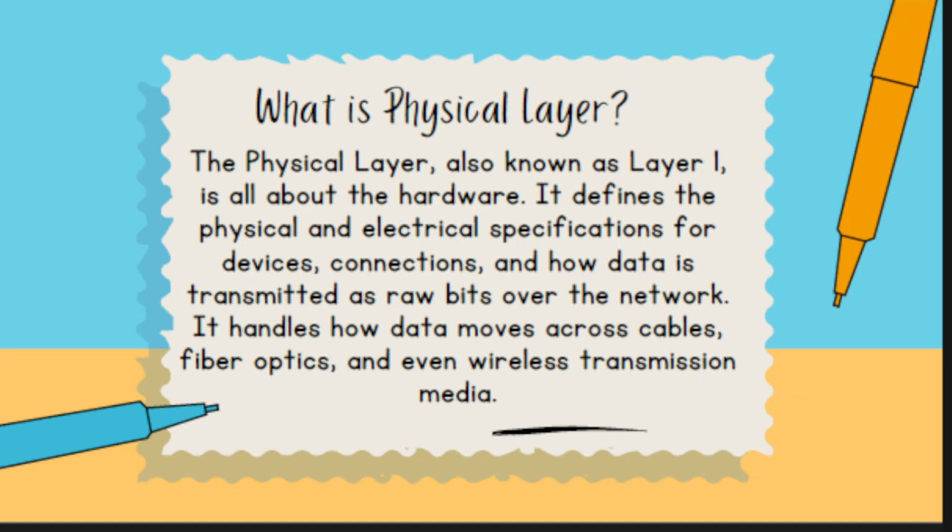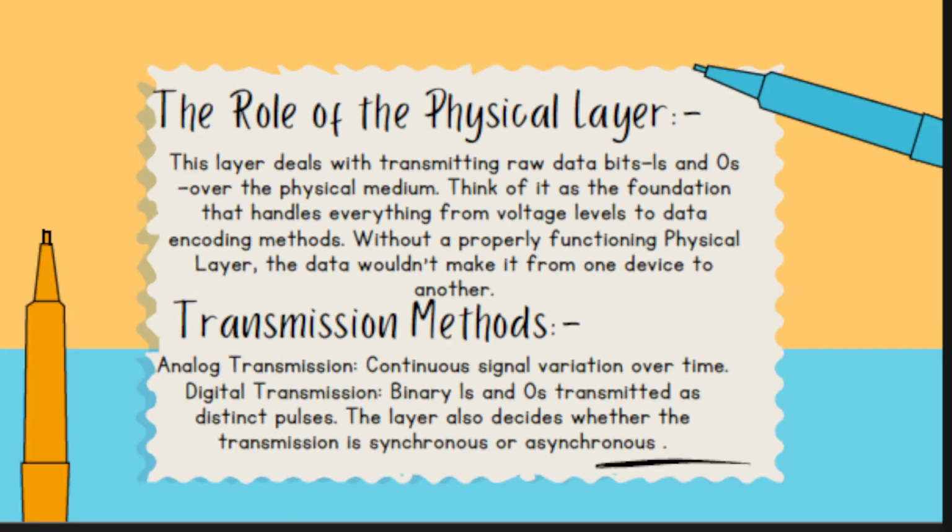Let's see the role of the physical layer. This layer deals with transmitting raw bits, ones and zeros, over the physical media. Think of it as the foundation that handles everything from voltage levels to data encoding methods. Without a properly functioning physical layer, the data would not make it from one device to another.